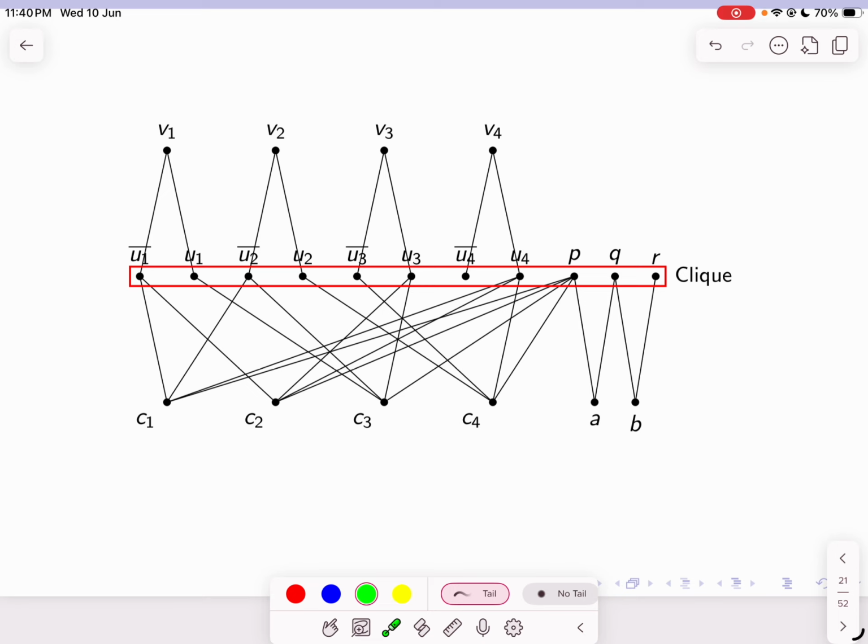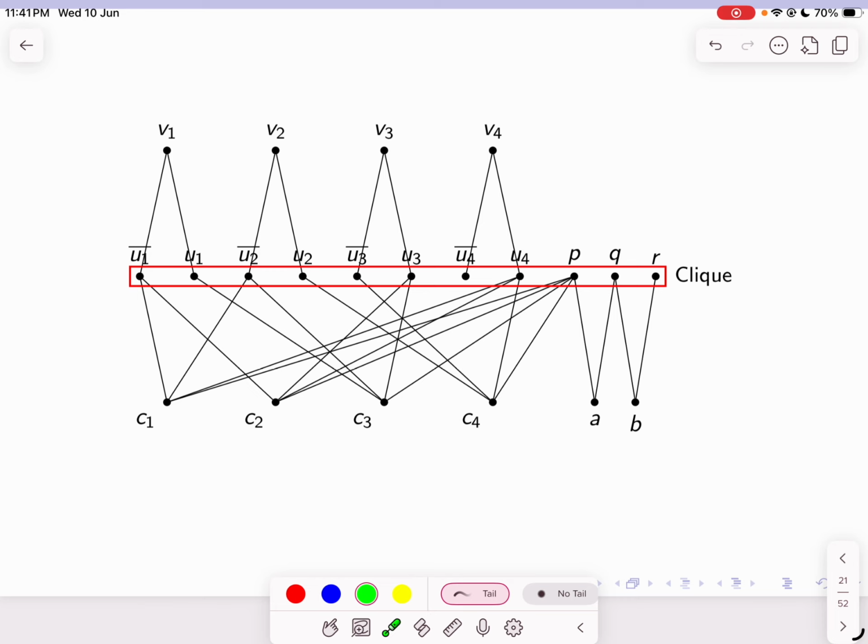For each clause I'll include one clause vertex and I'll add the edges as per the containment of the literals. Then I'll include the new vertices p, q, r, and I'll make the vertex p adjacent to all the clauses c1 to cm.